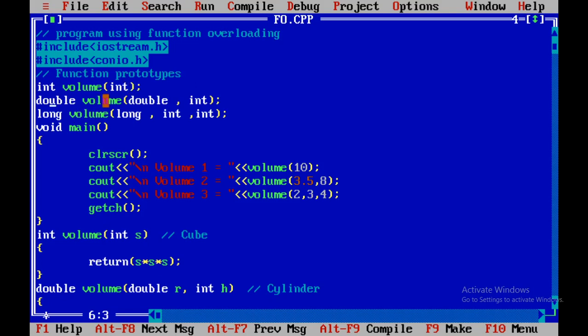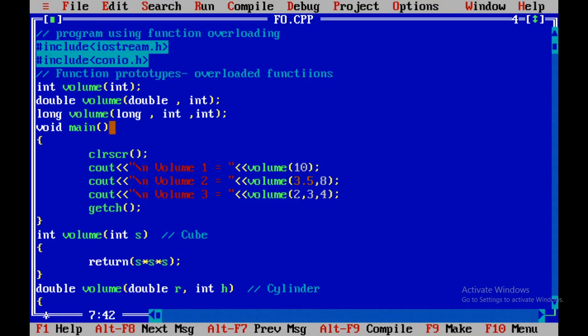Second volume function, return type double, having two parameters, first is double, second is integer. Third volume function, return type is long, having three parameters, first is long, second integer, third integer. So these all three functions are function prototypes for overloaded functions.